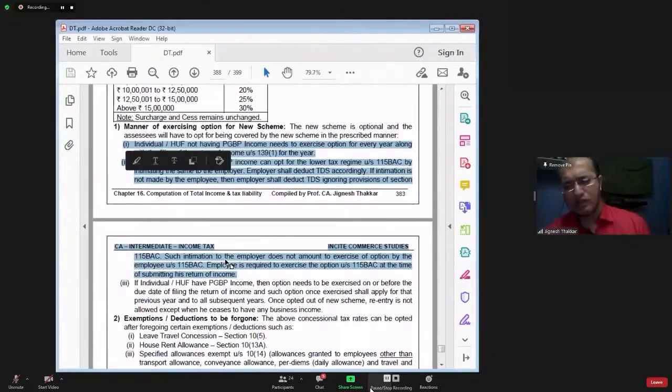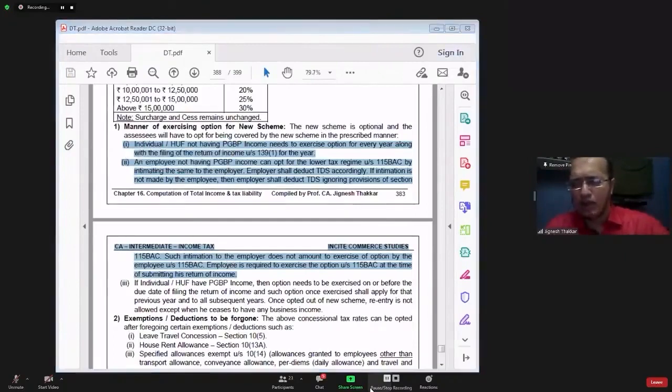But beforehand, at the beginning of the year itself, he has to intimate the employer whether he wants to go for section 115BAC or not, so that the employer will accordingly deduct the TDS. The actual exercising of the option will be done only at the time of filing the income tax return. The intimation which you send to the employer is only for the purpose of TDS, not for any other purpose.